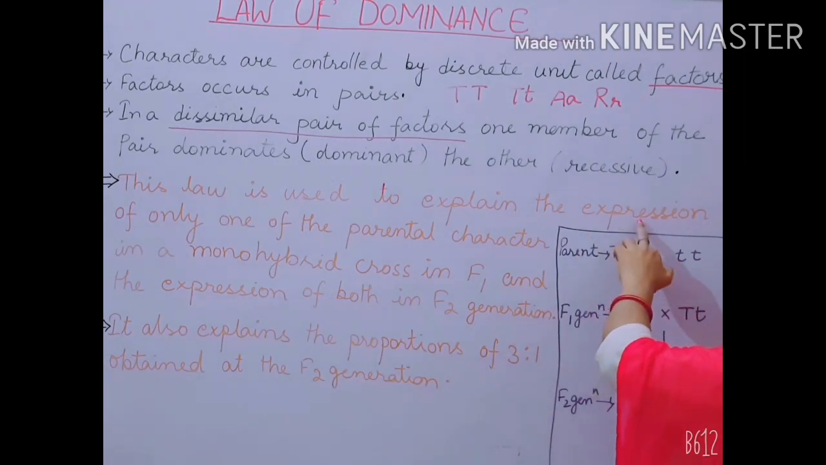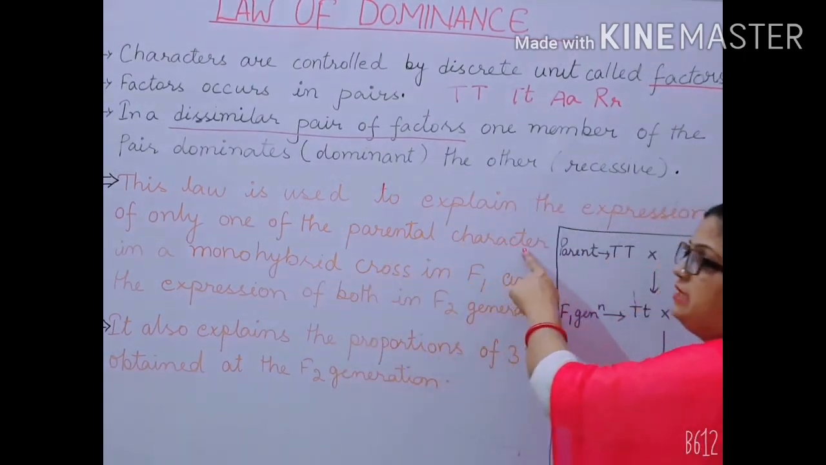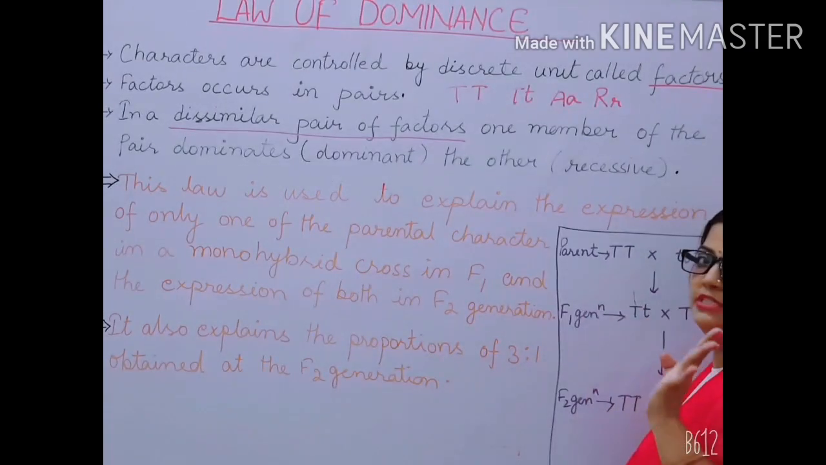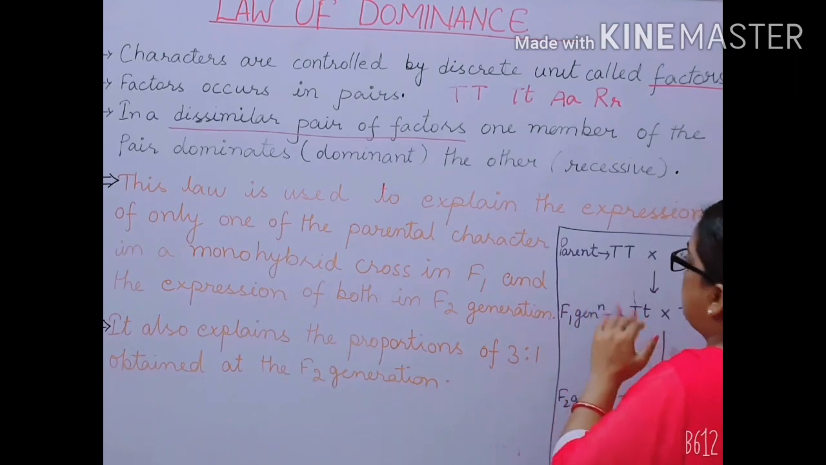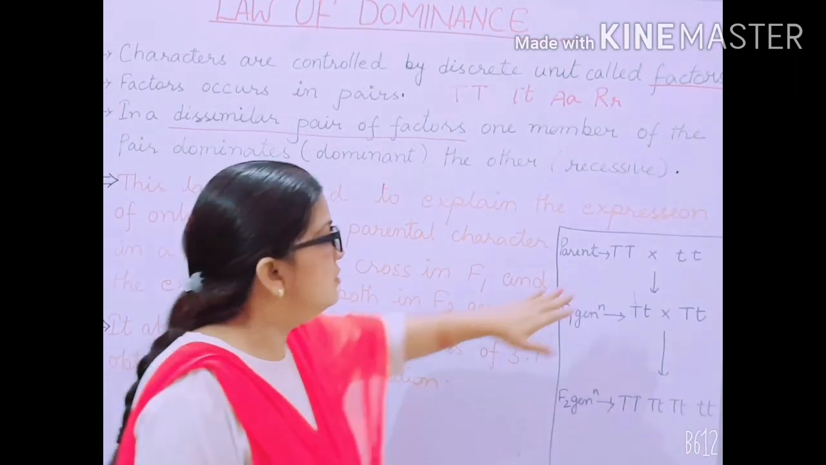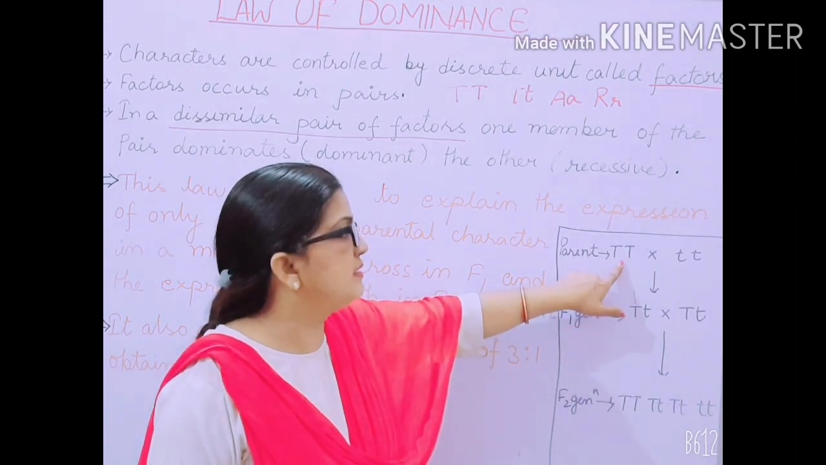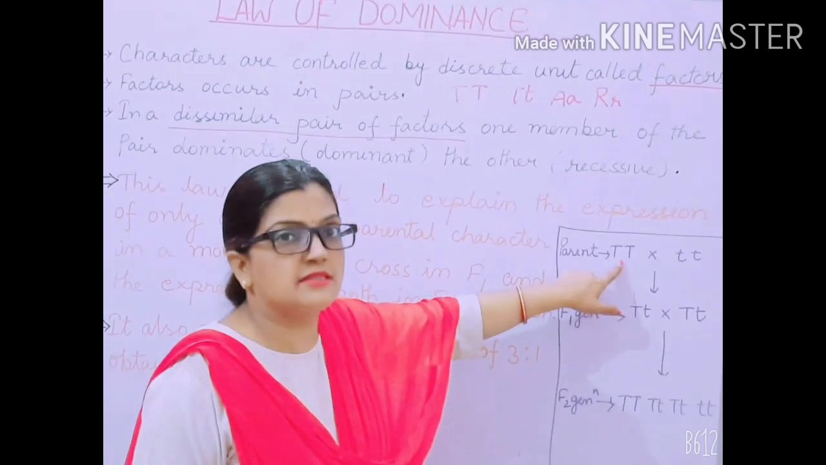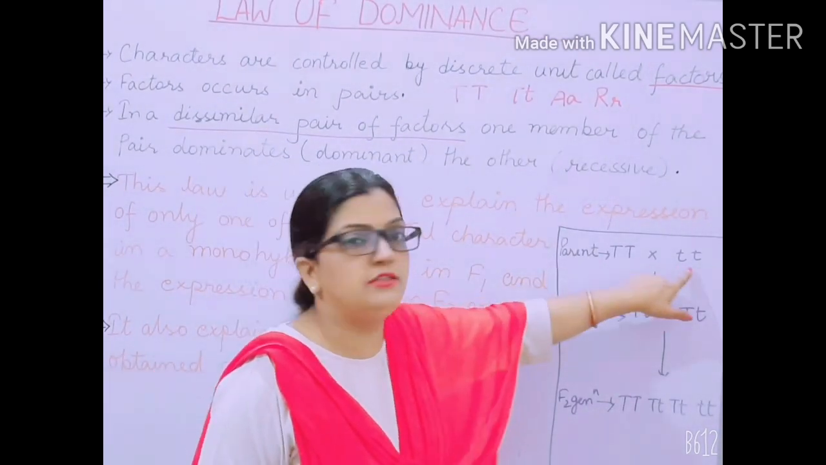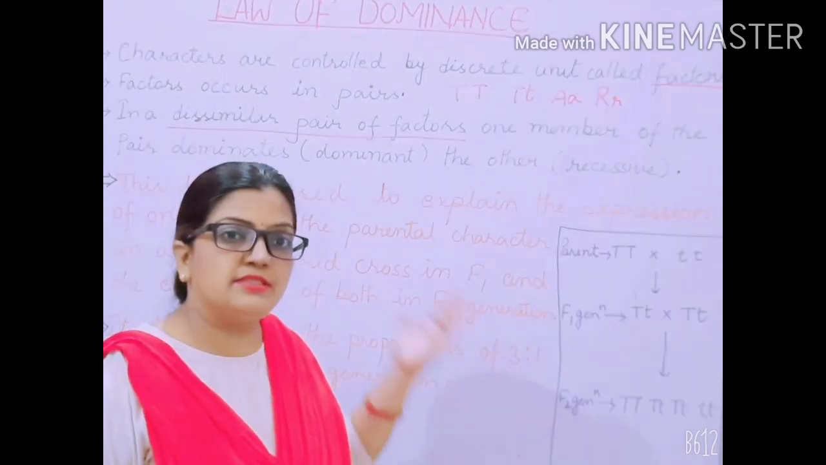To explain the expression of only one of the parental characters in a monohybrid cross in F1 generation. So if I take the example over here, what is the sentence saying? This is a monohybrid cross, taking only one character as an example, that is height. And in height I have taken two traits, tallness and dwarfness.